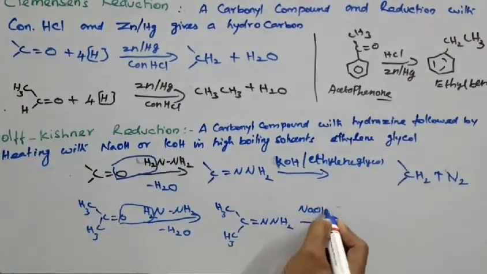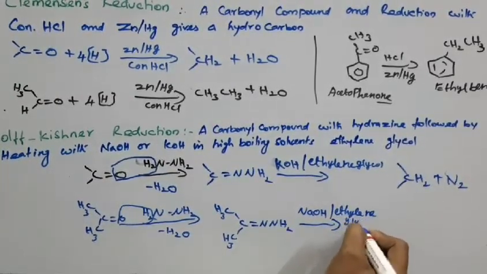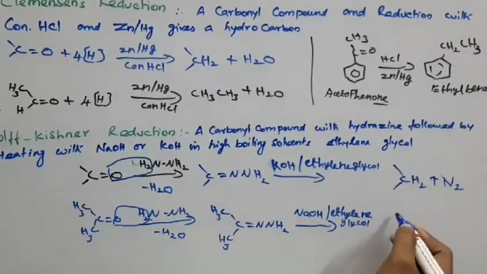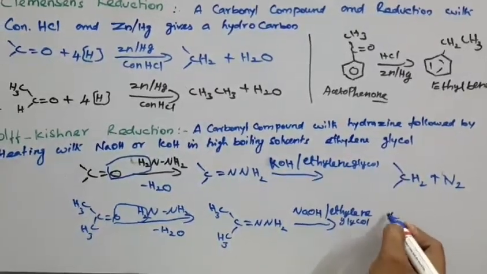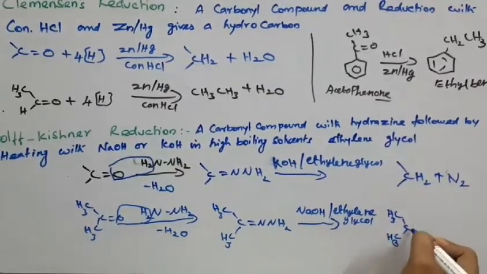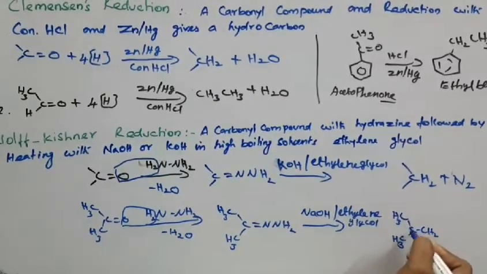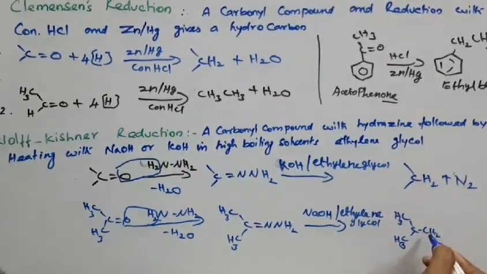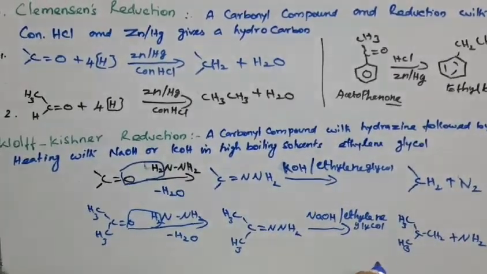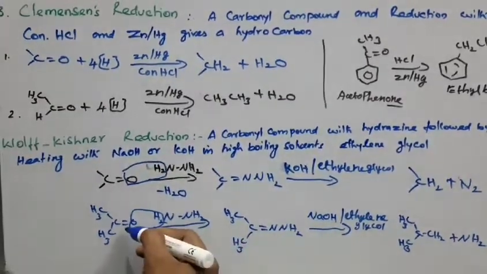Then take sodium hydroxide with ethylene glycol to form this, with N2 released. What you get is CH3, CH2, CH3 plus N2. This is propane, so propanone is converted to propane.